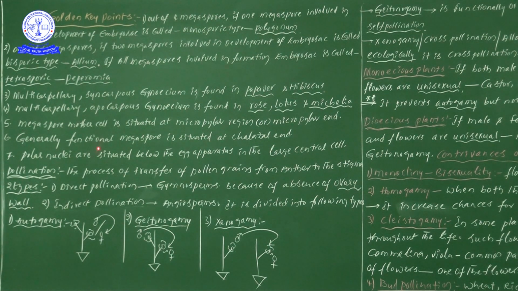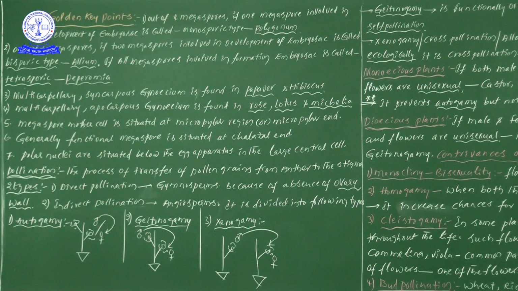Next one, generally the functional megaspore is situated at the chalazal end. The megaspore mother cell is situated towards the micropylar region, and by the process of meiotic division from the megaspore mother cell, 4 megaspores are formed in a linear tetrad. Out of 4 megaspores, 3 degenerate, and only one, the functional megaspore, is situated at the chalazal end.